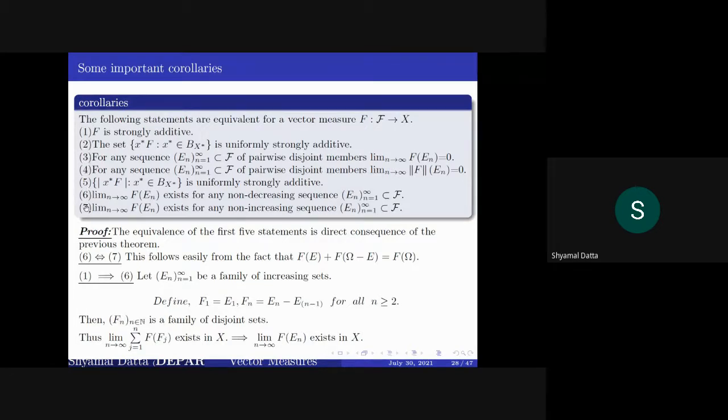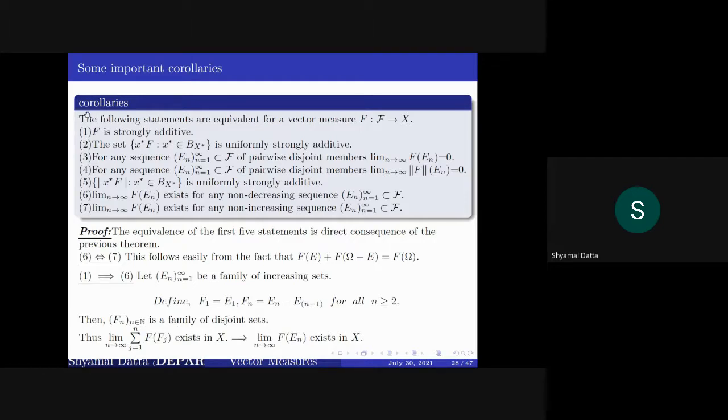Now the first 5 equivalences follow from the previous result. So if we take 1 implies 6, in a family of increasing sets we can in a very natural way form a collection of disjoint sets, defined by Fn equal to En minus En minus 1, so this sum is equal to F of En.